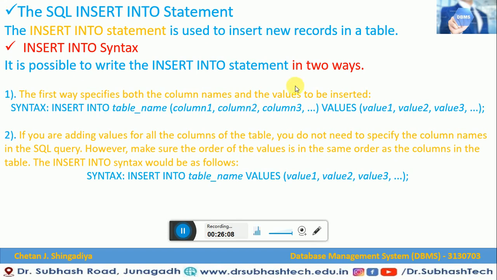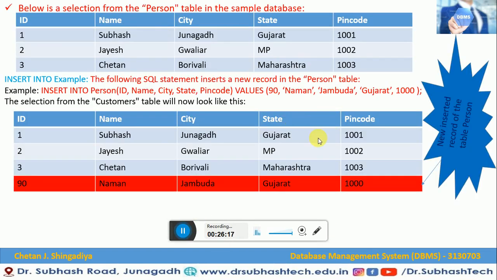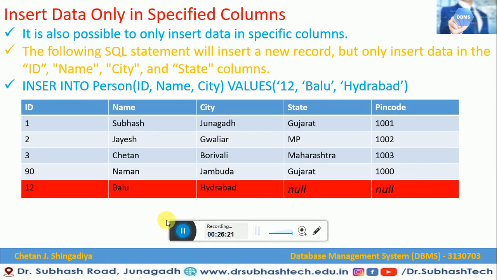We have seen the two ways to insert records into a table, with examples, and also how to insert records into specific columns with the help of the SQL insert statement.